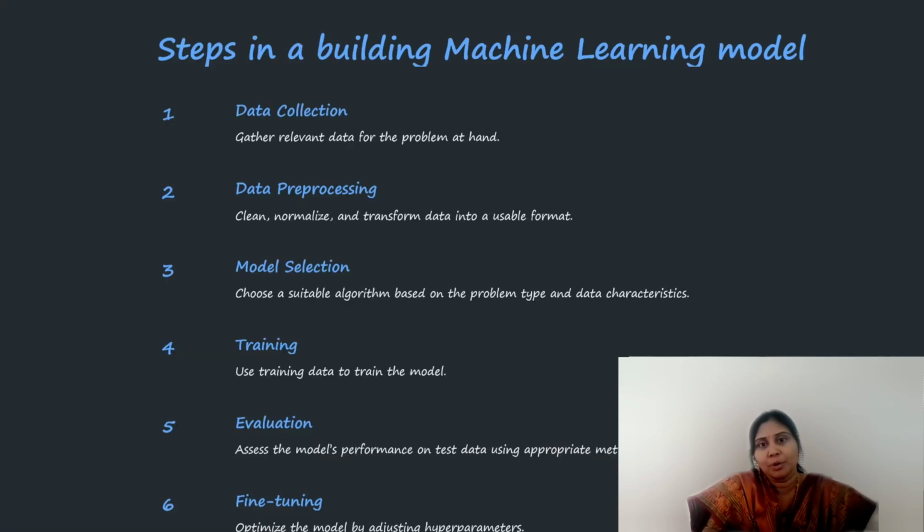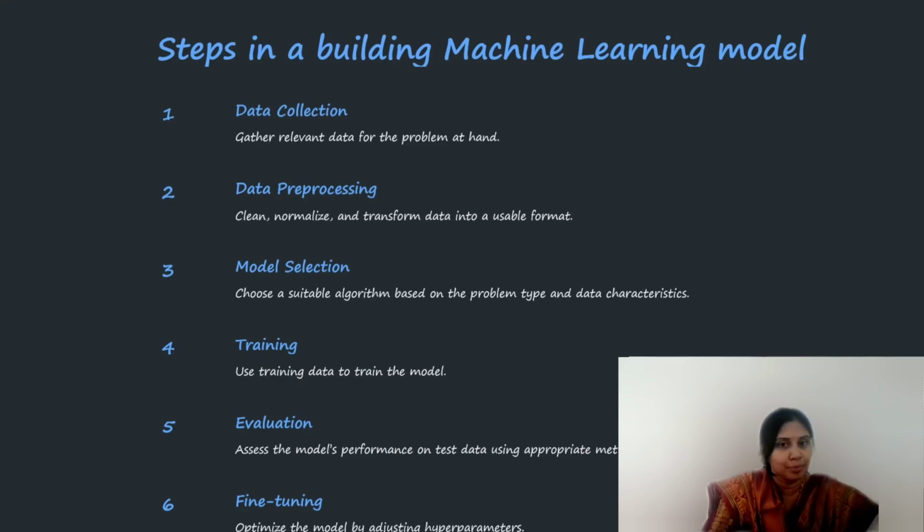Next comes the process of building the machine learning model. We need to follow some steps for building a machine learning model. The first step is collecting the data. Collecting data is nothing but getting the data from various sources. We need to collect the relevant data for the problem statement at hand. Next, coming to data pre-processing. Once the data has been collected, we need to clean the data and transform the data into the required format. Cleaning means all the redundant data, noise data and outlier data will be removed from the data and the data will be processed.